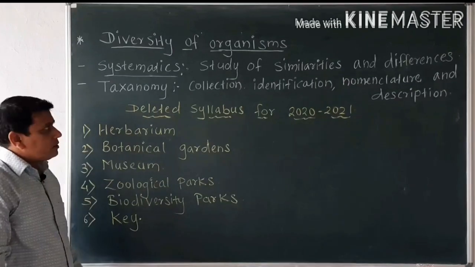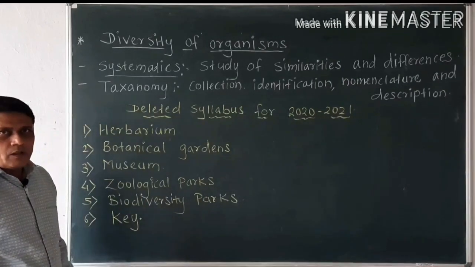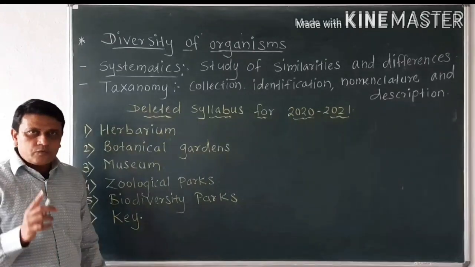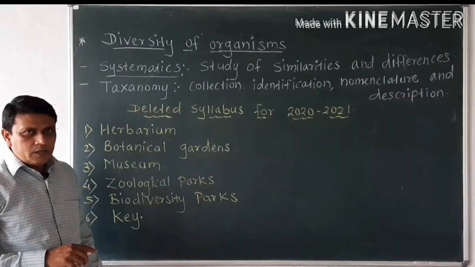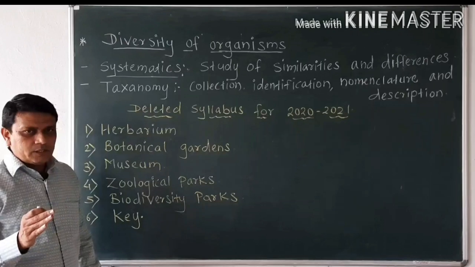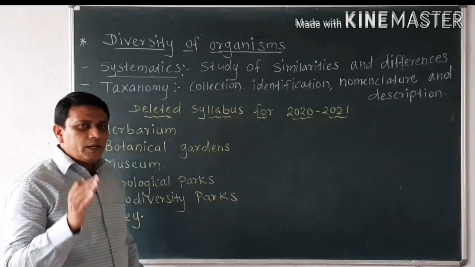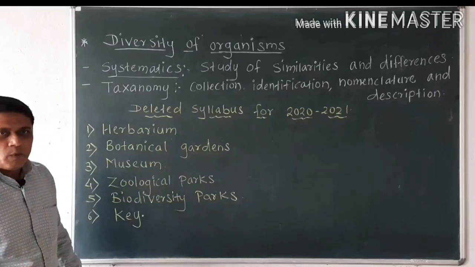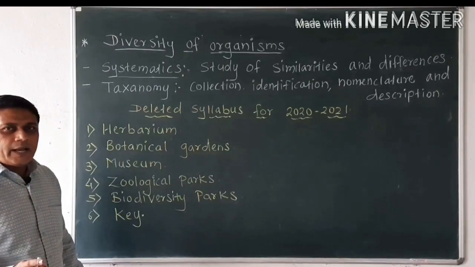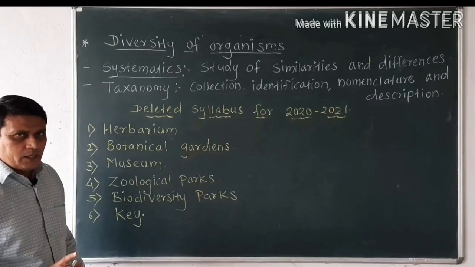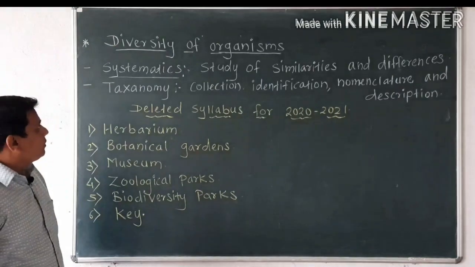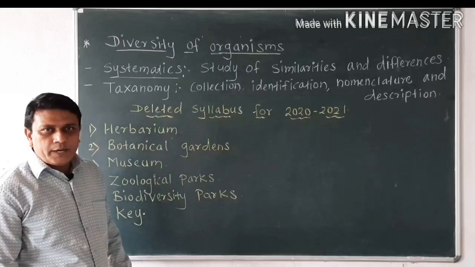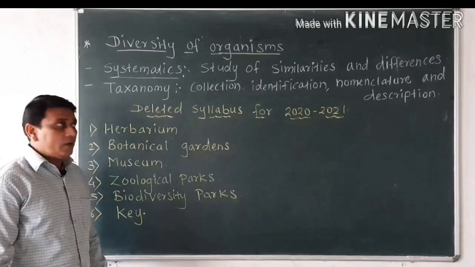In our previous topic we have seen the basic principles of living organisms. These basic principles are observed only in living organisms. Then we have seen that earth is made up of abiotic and biotic factors. Now the next topic is diversity of organisms from chapter number 1, that is living world.